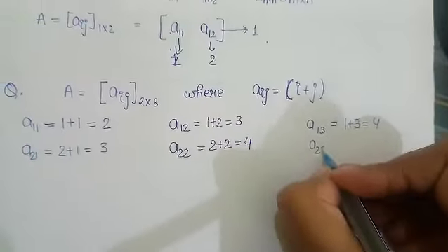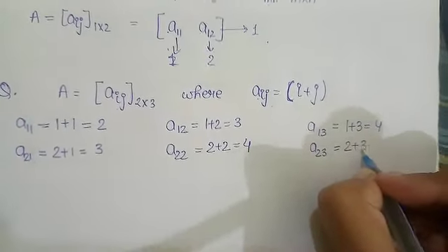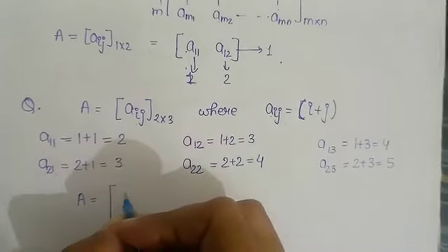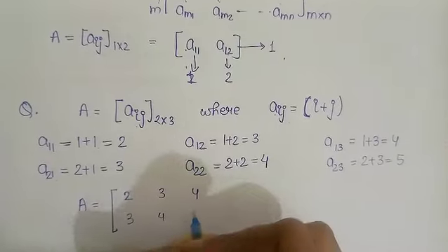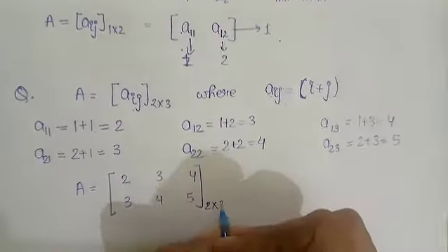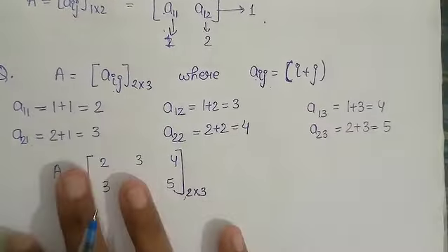Similarly, the element in the second row, third column, A23, is 2 plus 3, that is equal to 5. So we can write the matrix 2, 3, 4, 3, 4, 5. We have written all the elements. So this is the required matrix of order 2 cross 3. There are 2 rows and 3 columns.